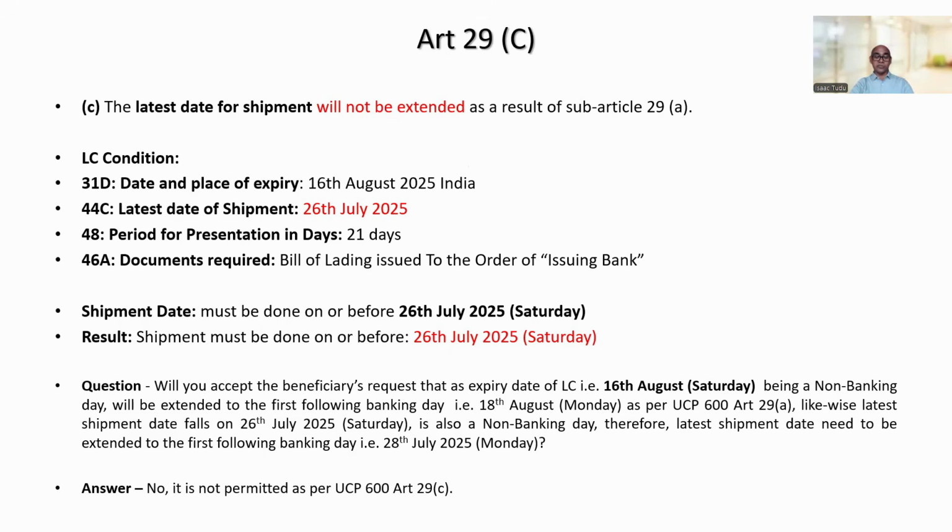When an LC specifies a latest shipment date, the bank is not in a position to determine whether or not a carrier is operating on a given day at the place of shipment, and the closure of the bank on that day is irrelevant. Therefore, the beneficiary must plan carefully to ensure that shipment is completed on or before the latest shipment date. In this case, it is 26th July.